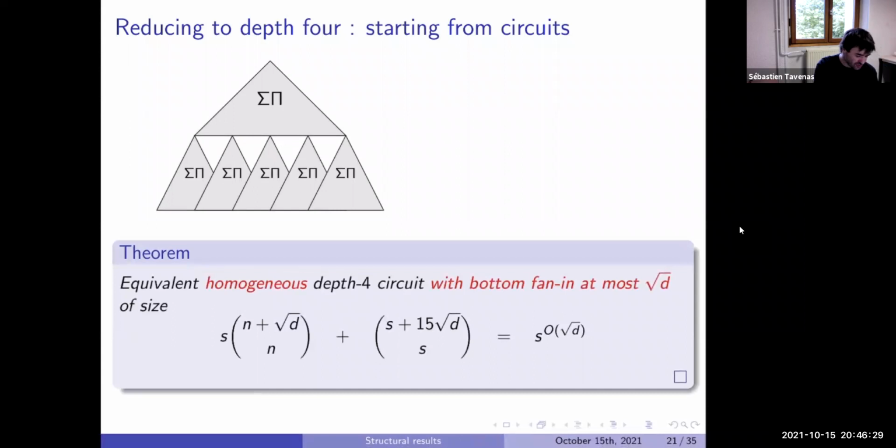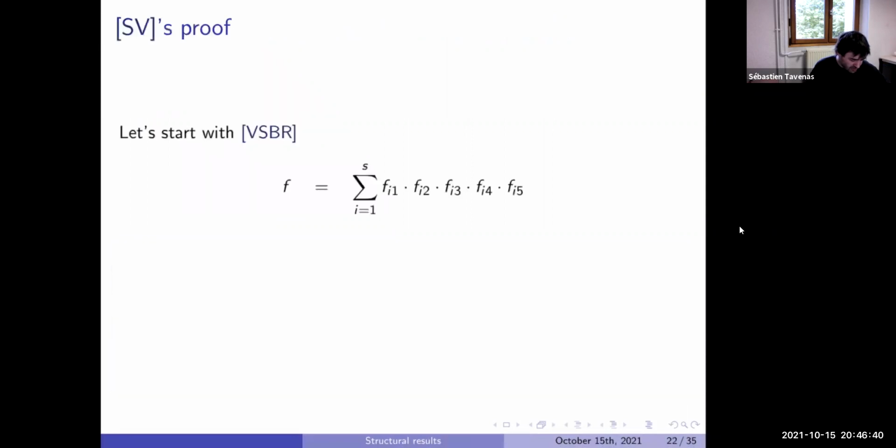I will just want to show quickly that this is possible, but in fact, one thing that also happens is we can look at all the steps, keep the homogeneity, and things like that. But I will not show the original proof. I will show just one proof, which is by Satarishi and Vinay, which I think is really easier to understand. The idea is just the VSBR.